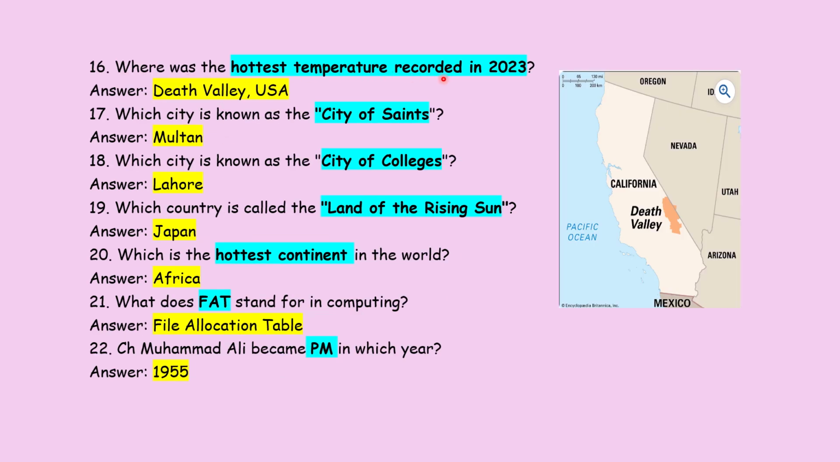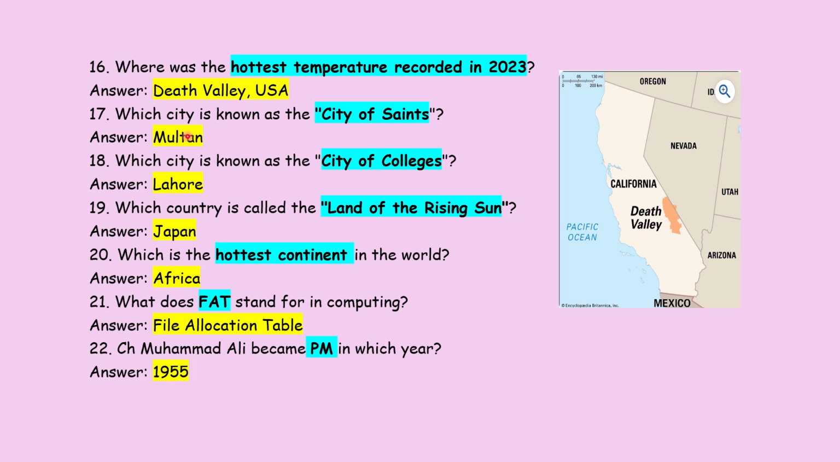Where was the hottest temperature recorded in 2023? The hottest temperature recorded in 2023 was in Death Valley, USA. As you can see in the picture, these are the different states of America, right? California is a state just close to the Pacific Ocean, and here is Mexico. This orangish part is Death Valley, right?